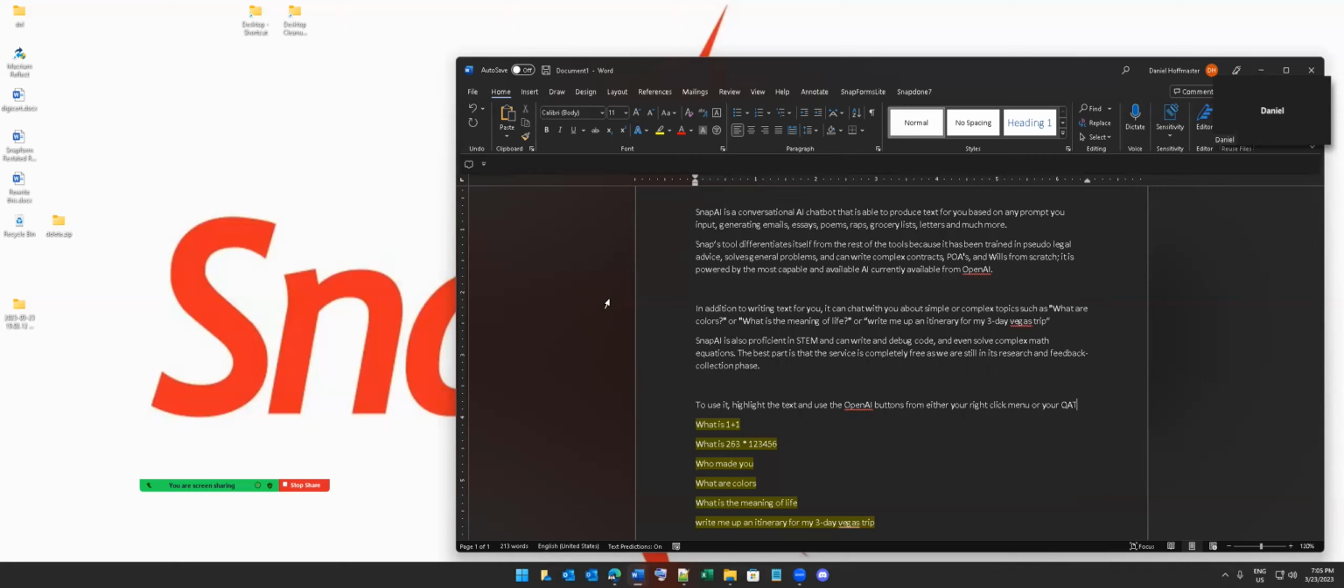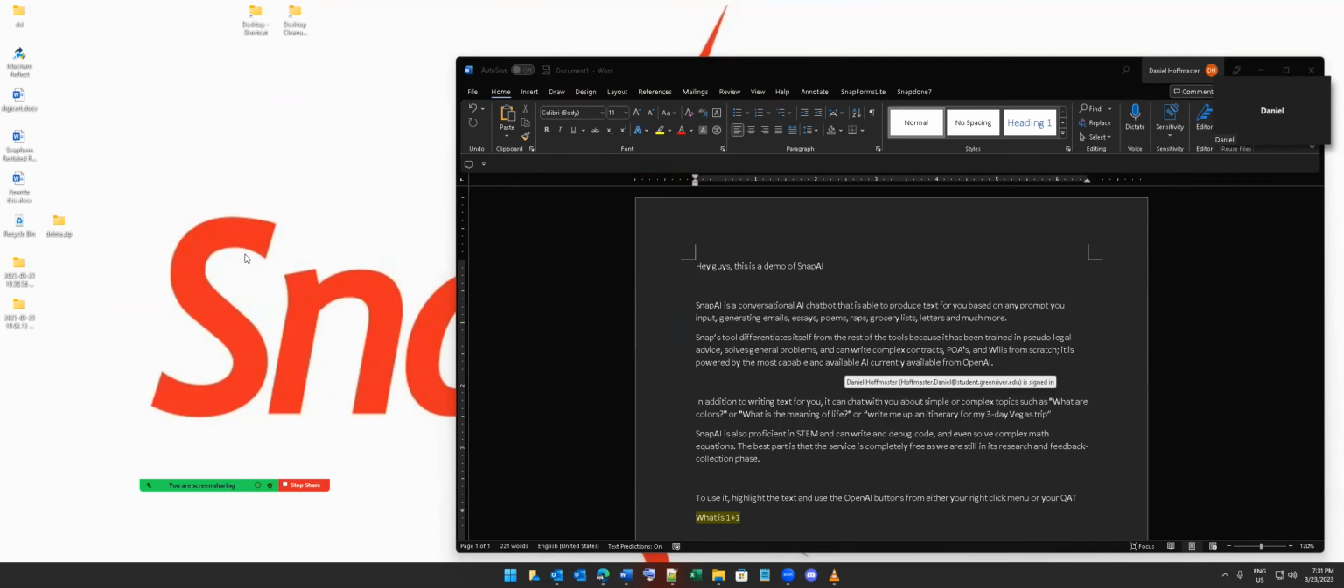SnapAI is proficient in STEM and it can write and debug code. It can solve complex math equations. And the best part is that the service is completely free while we're still in the research and feedback collection phase.